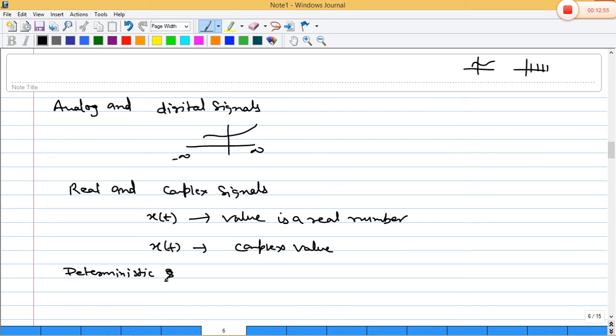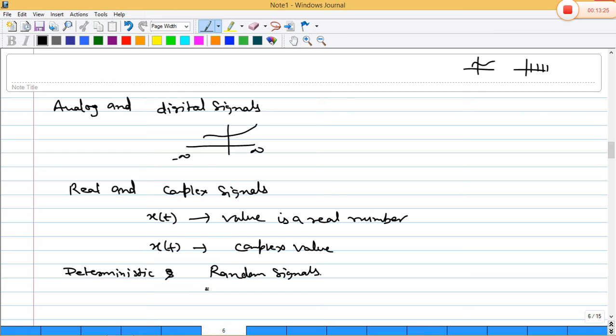Deterministic signals are those signals whose values are completely specified for any given time. For any given time, the signal's value is completely specified, meaning at this particular time the signal will give the result.